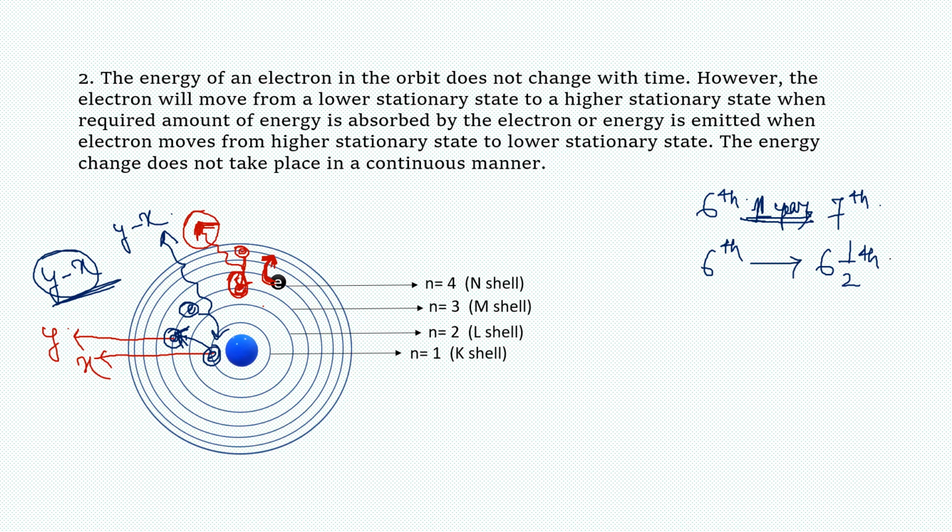No, the amount of time is fixed, and only if you complete this 1 year will you be promoted from 6th to 7th standard, not to 6.5. Is this clear? The values are fixed.